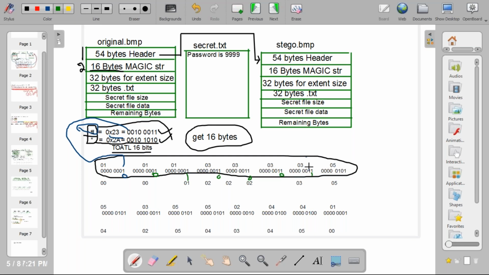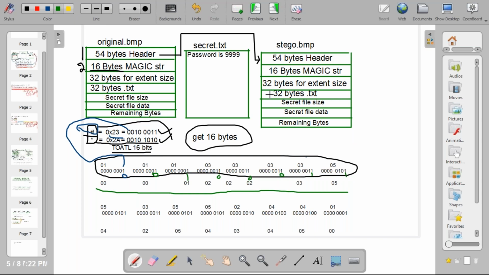So what does it mean? You need to change the LSB bits. Whatever you get from the original image, in that original image you need to get the value from the magic string, each bit from hash first. Then you need to put that one in the LSB bit. After changing these bits, you will get 0 0 0 0 0 1 0 2 0 2 0 2 0 3 0 5. This value you need to write to stego.bmp.